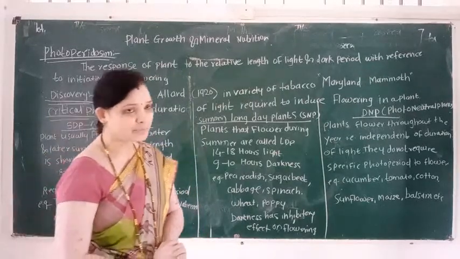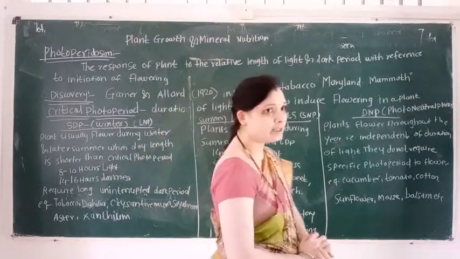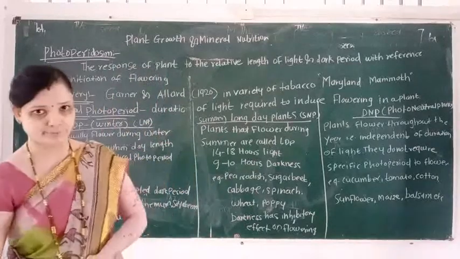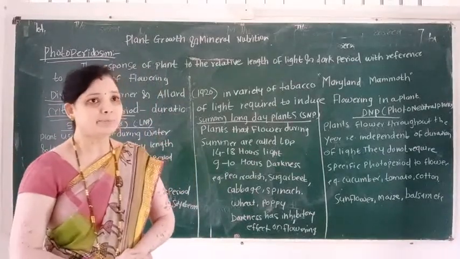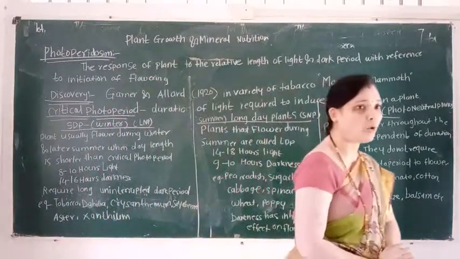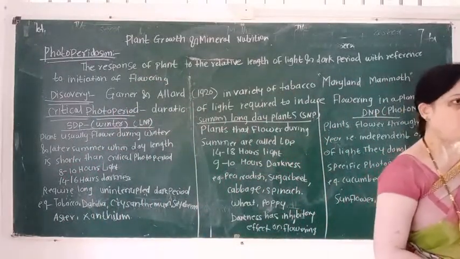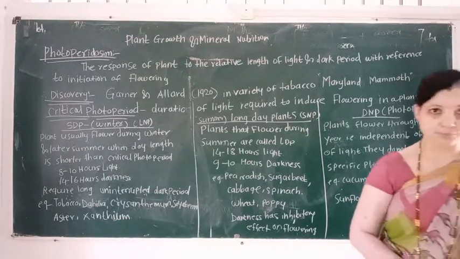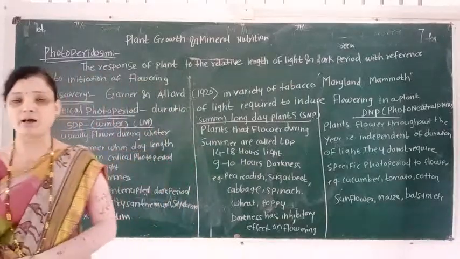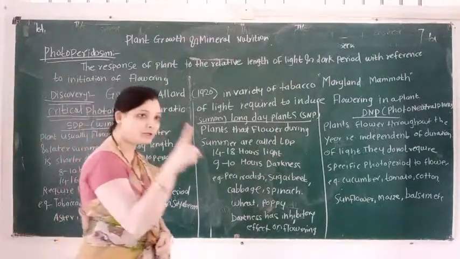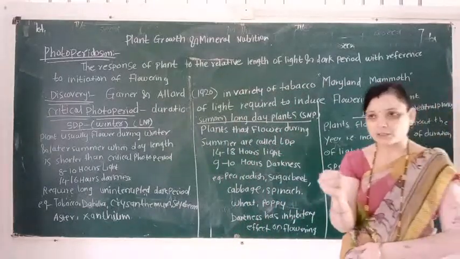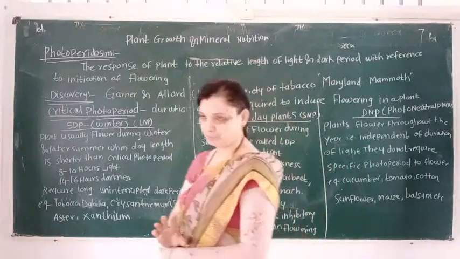So student, in this lecture we learn the most important concept. This concept is called photoperiodism. In this concept, two words are included. The first word is photo and the second word is periodism.